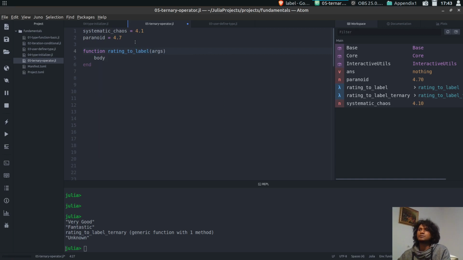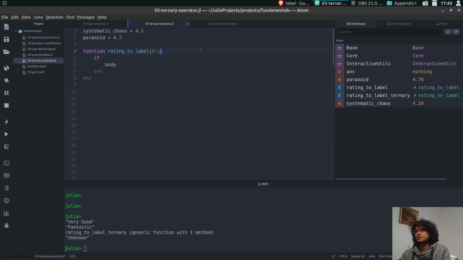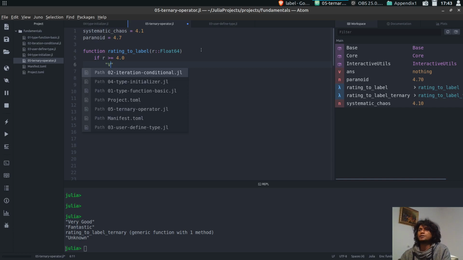Rating to label, and what it will do, it will check an if statement on the argument. The argument will be our R, which is a Float64. So if R is greater than or equal to 4.0, then we will return very good.